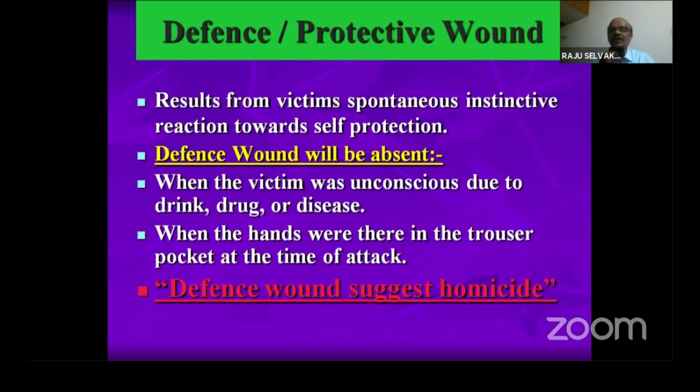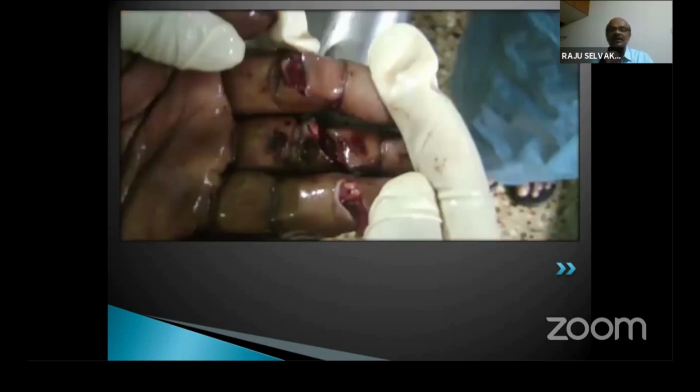If somebody else attacks you, then only you will sustain such an injury. Next slide, please. These are all cut injuries. We named them defense injuries because in the process of defending himself, he has gripped the weapon. See the incised wounds in all three fingers. Next slide, please. This is another example. He is trying to hold the weapon, so in the process all fingers had a cut injury. Direction is the same: incised wound in his ring finger, middle finger, and index finger.